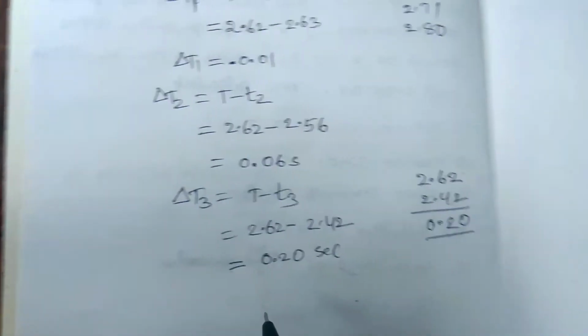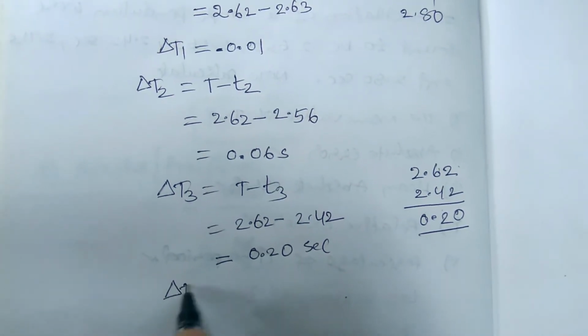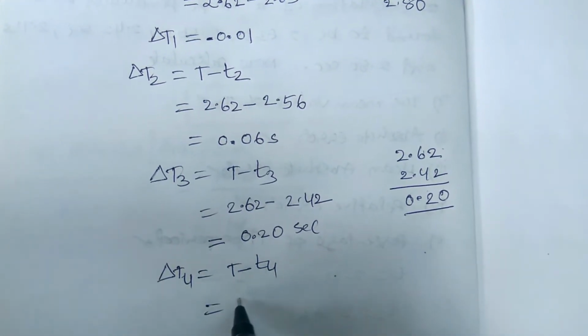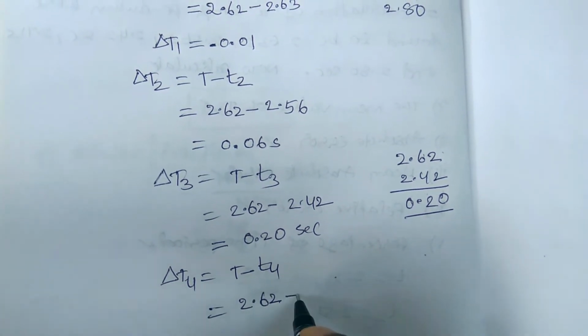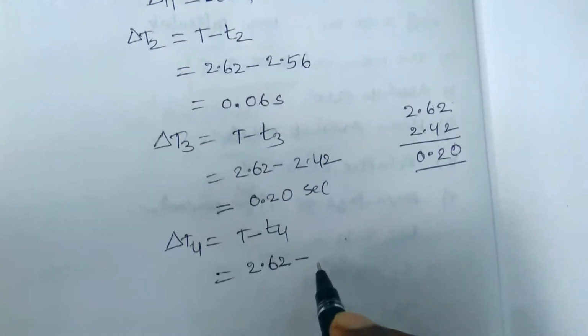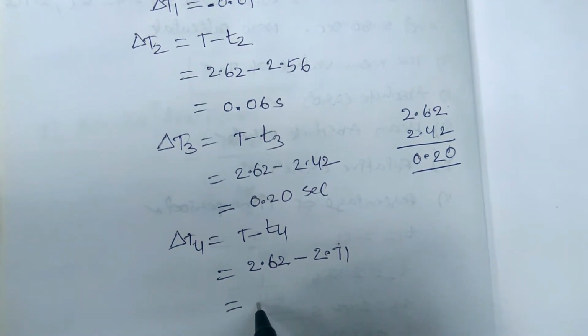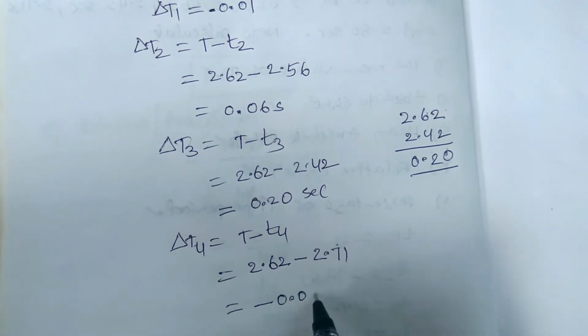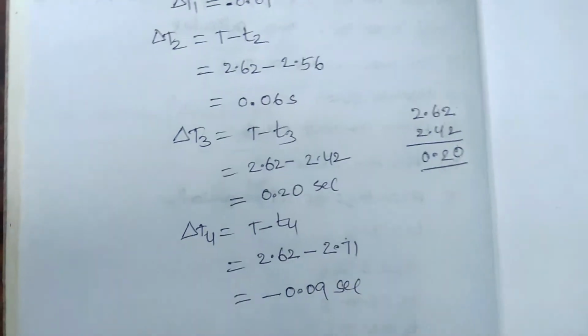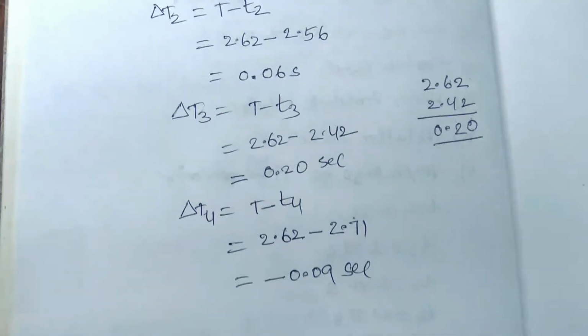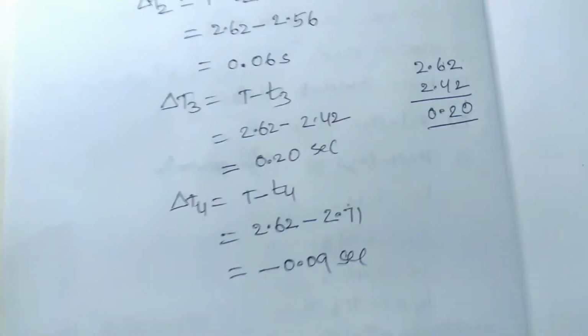And next, delta t4 is equal to t minus t4, which is 2.62 minus t4, which is 2.71. It should be negative, so that is equal to minus 0.09 second. So here the absolute error may be negative or positive.